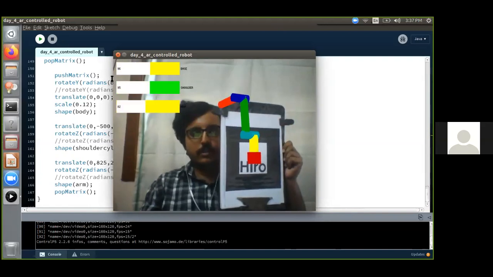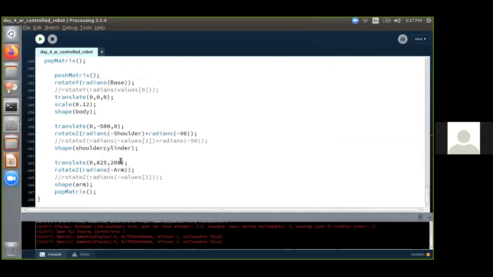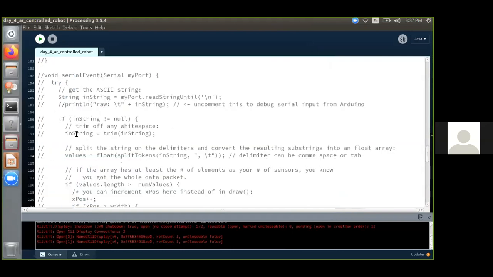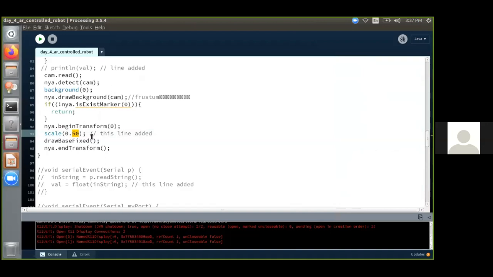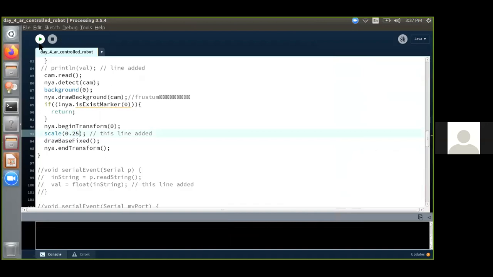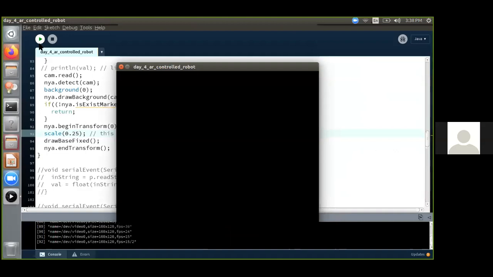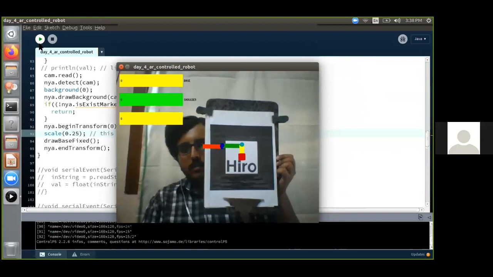Someone was asking what will happen if I change the scale factor. So this is for the whole model. If I change the scale factor to 0.25 and run it, you can see the robo will be really small.